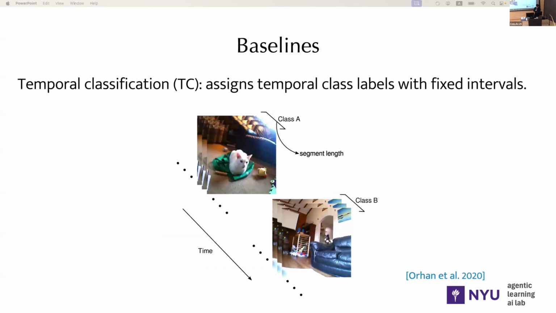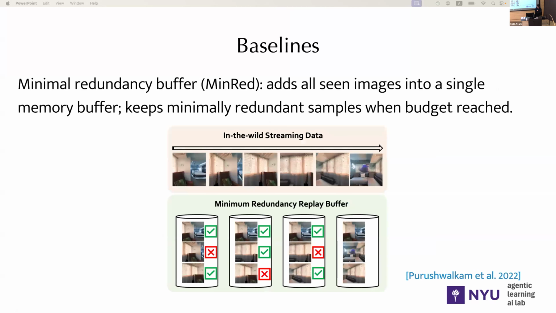We also compare to temporal classification, which employs a similar temporal contrastive loss as ours, but instead of doing temporal segmentation, it assigns the temporal class labels with fixed intervals. And finally, we consider the minimal redundancy buffer, or MinRed, which adds all the images into a single memory buffer and keeps a set of minimally redundant samples when the budget is reached.